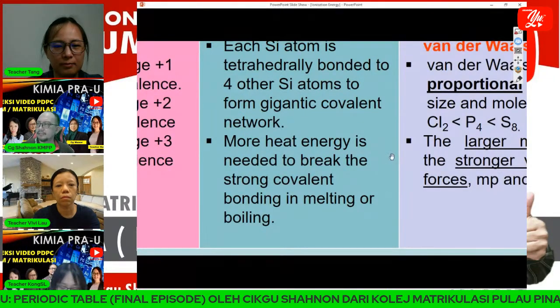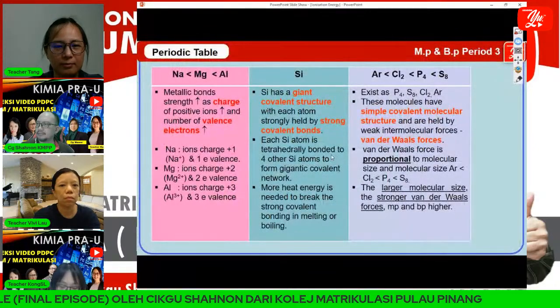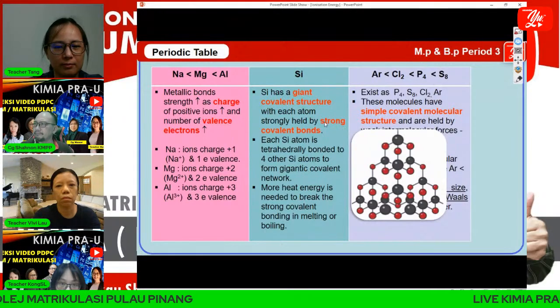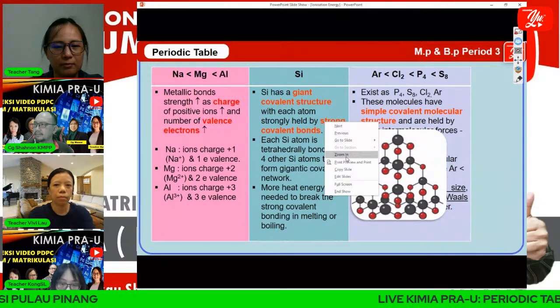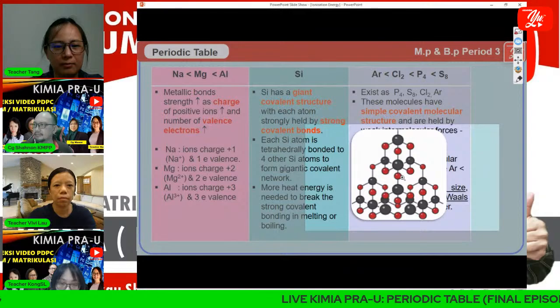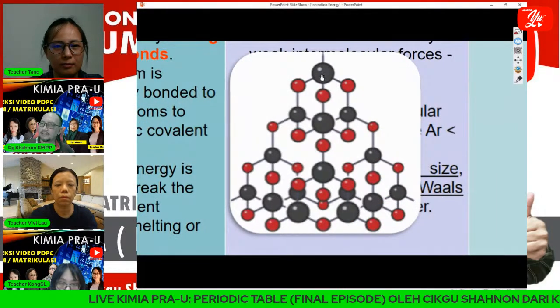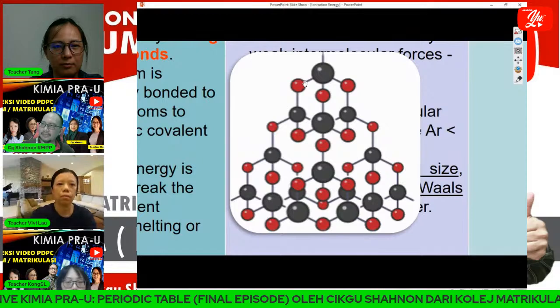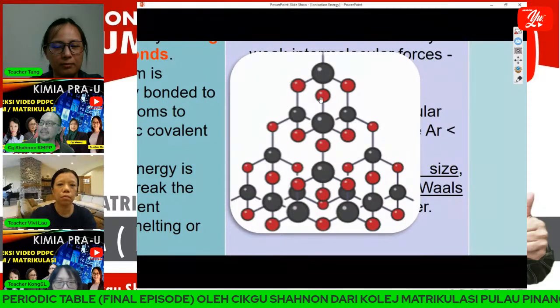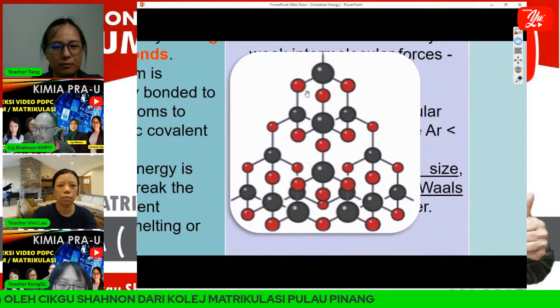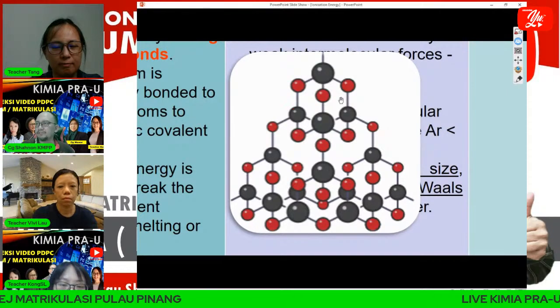Let me see the structure. This is the structure of silicon. Let's say this is a silicon atom, and this is another silicon atom, and here we have a covalent bond between atoms of silicon.